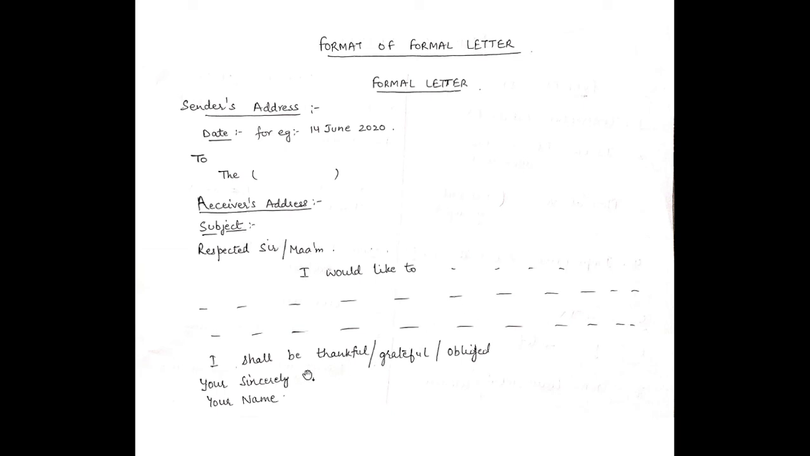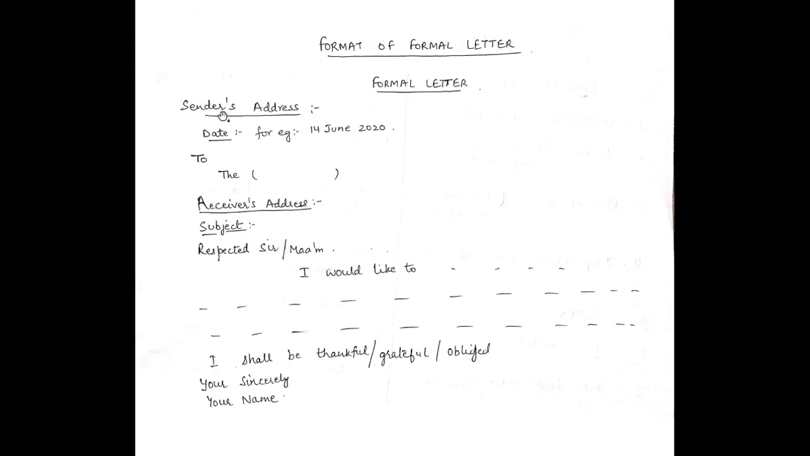Okay, then how to end the letter? "I shall be thankful, grateful, or obliged." You can use anything: I shall be thankful to you, grateful to you, or obliged to you. Then "Yours sincerely," and you will write your name. This is the format of the formal letter.